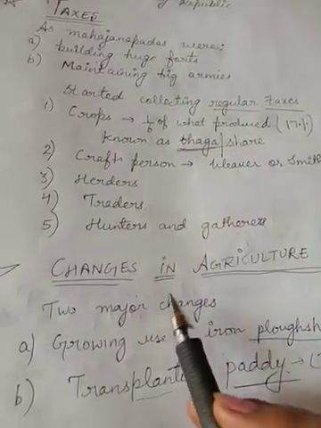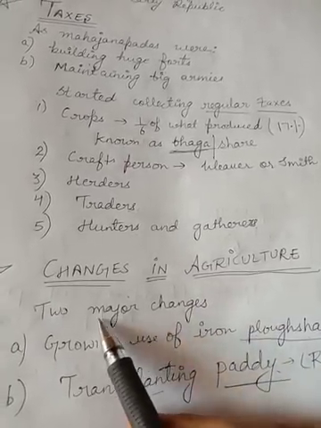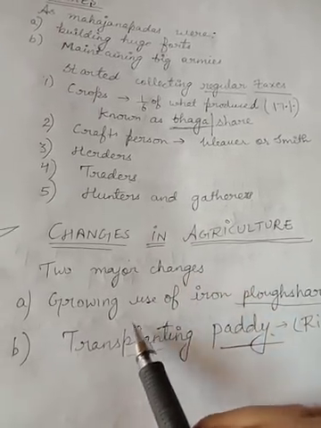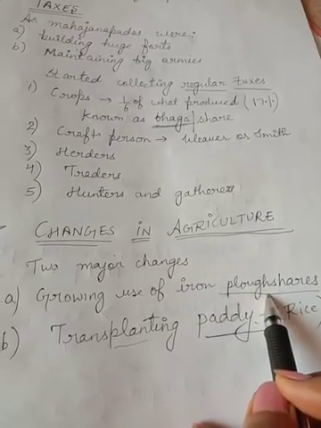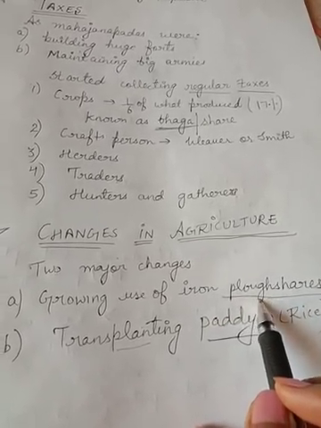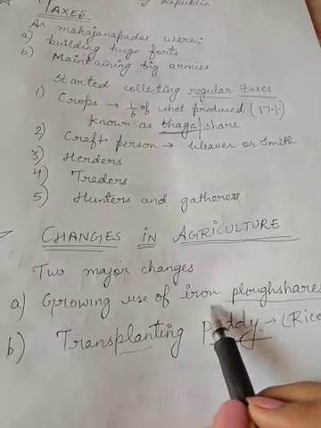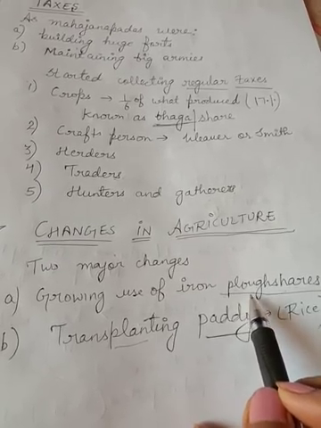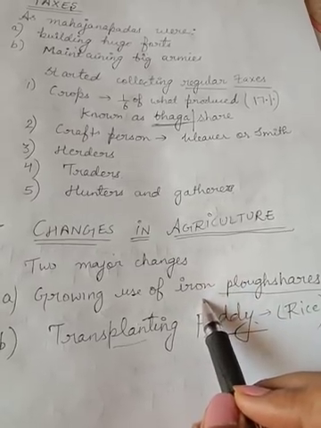Now your next topic is changes in agriculture. As time passed, there were two major changes in agriculture. The first was the growing use of iron plowshares. Plowshares means the plough blade. At first wood was used, but now the iron plowshare was used because it cultivated clayey soil better than the wooden plowshares.